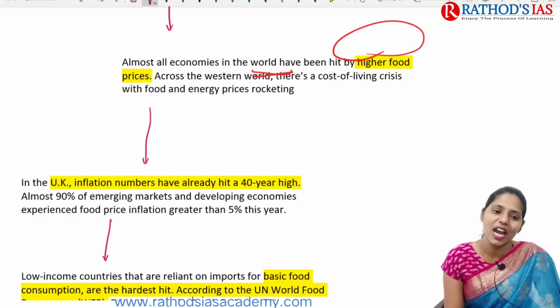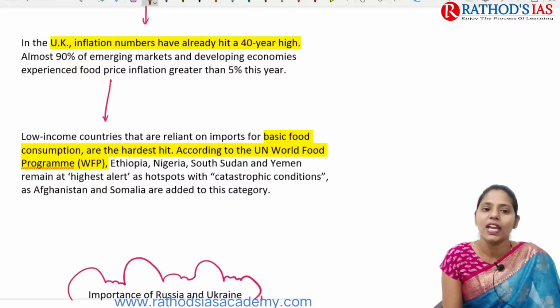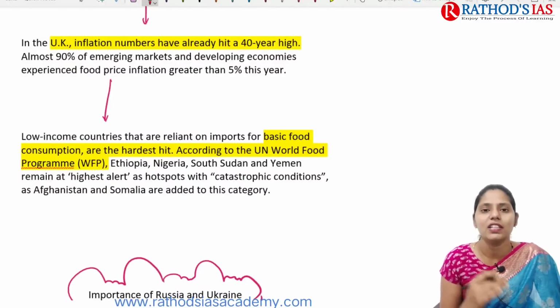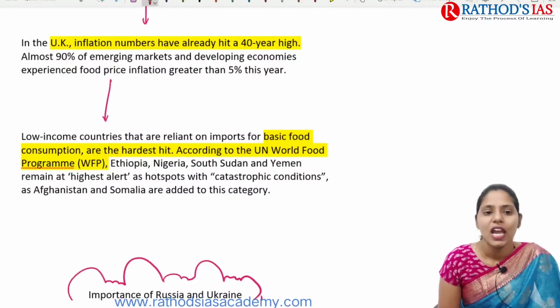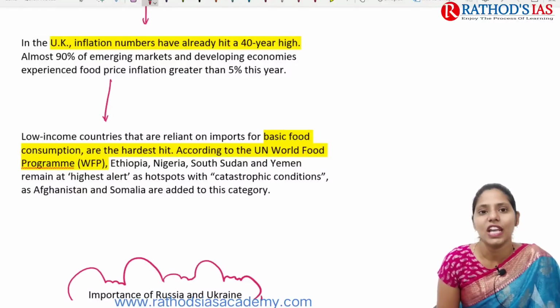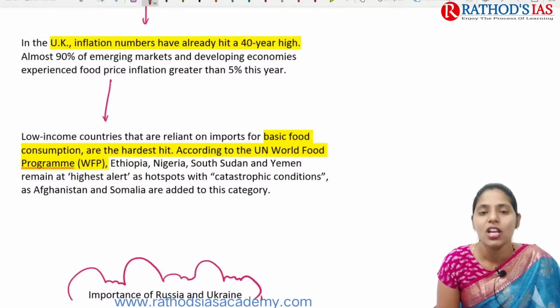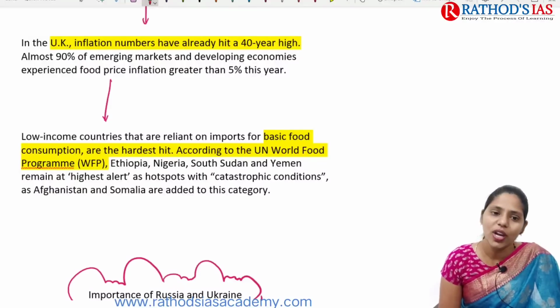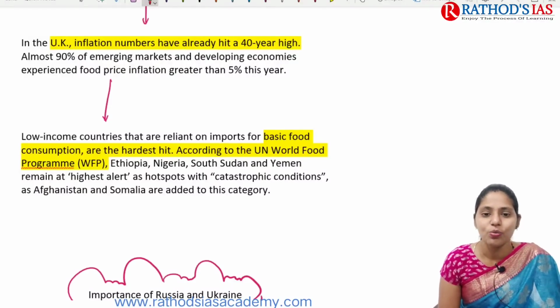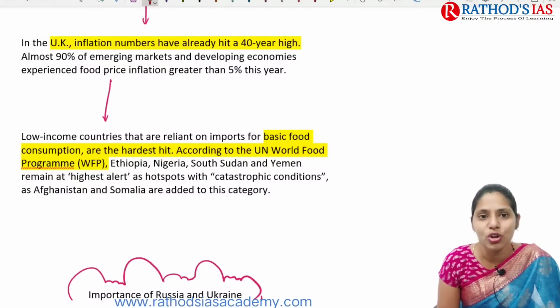In the UK, inflation hit a 40-year high, and almost 90% of emerging markets and developing economies experienced food price inflation greater than 5% this year. Low-income countries are much more vulnerable.